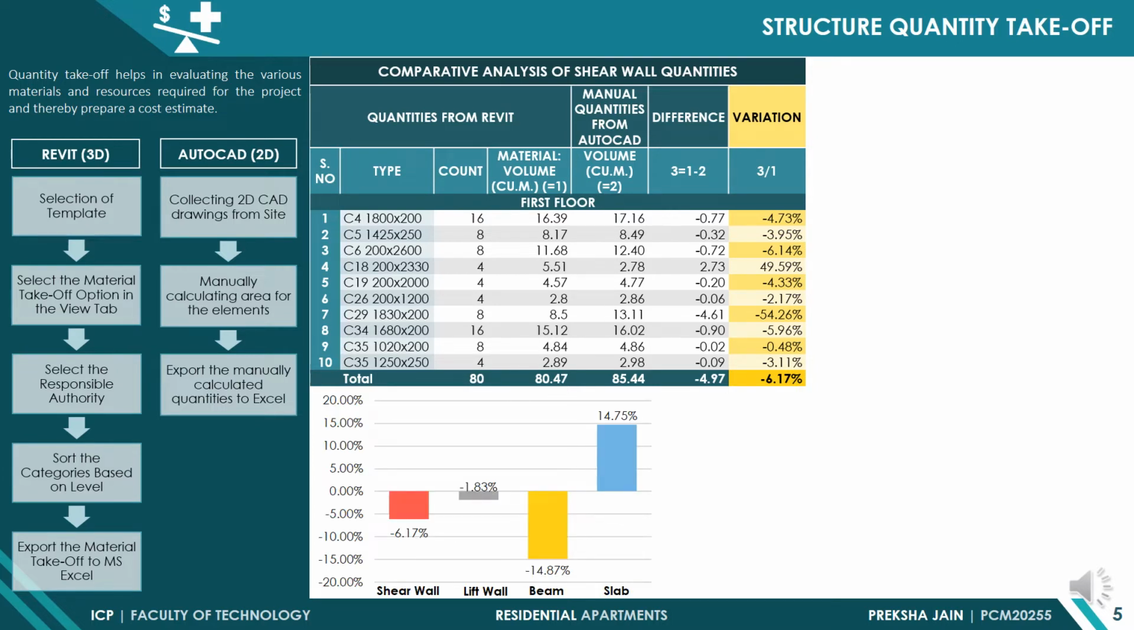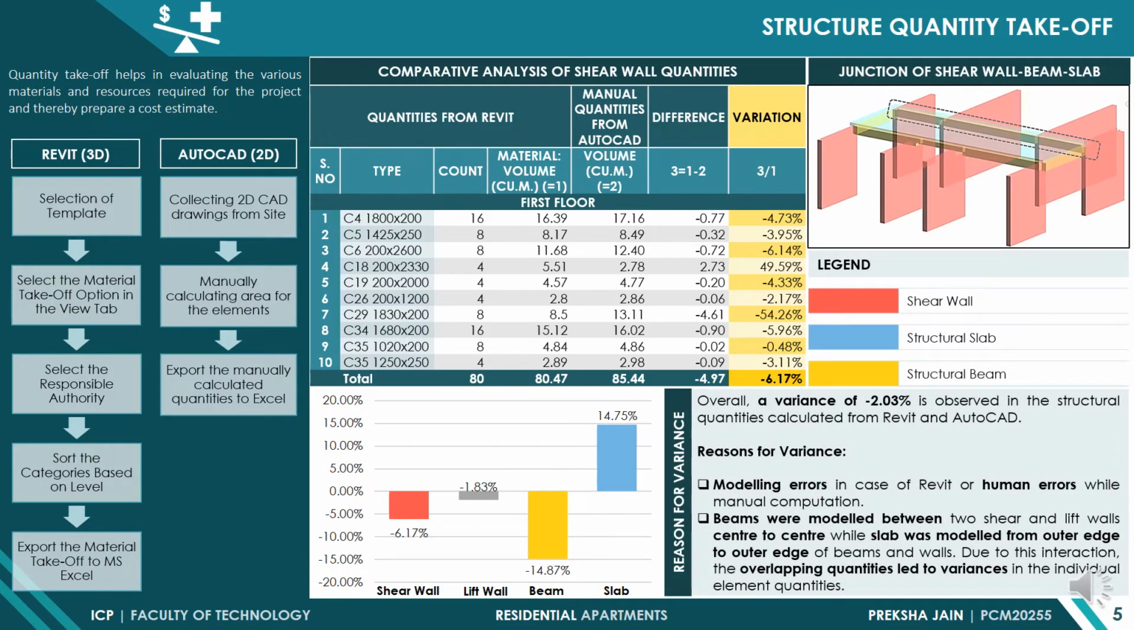Variation in quantities for shear wall, lift walls, beam is negative, while slab is positive. The reason of variance is junction of shear wall, beam and slab. As beams were modeled between two shear and lift walls center to center, while slab was modeled from outer edge to outer edge of beams and walls, and due to this interaction, the overlapping quantities led to variances in the individual element quantities. An overall variance of -2.03% was observed for structural quantities calculated from Revit and AutoCAD.